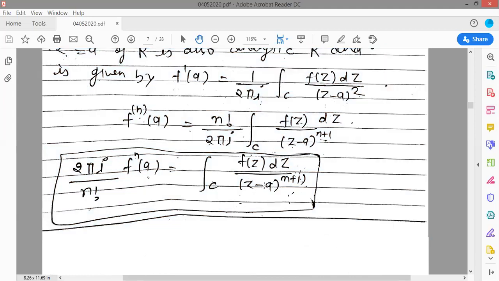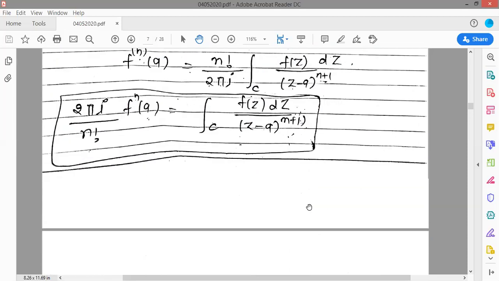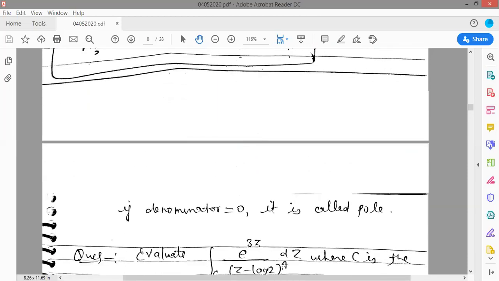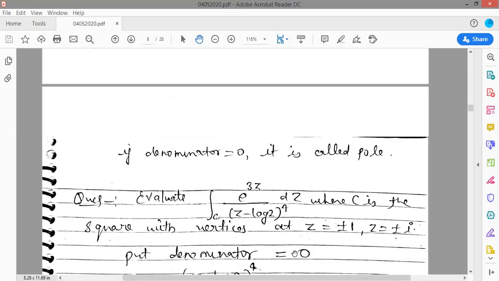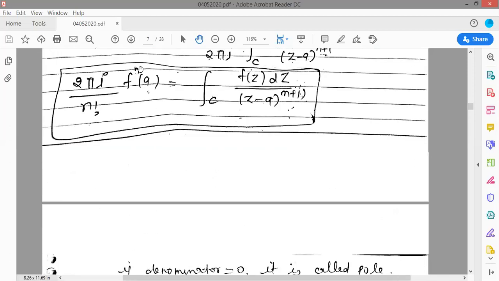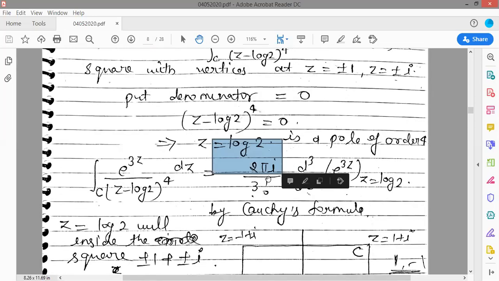So just look at this formula. Here f(z) upon (z minus a) to the power n plus 1, that means (z minus a) to the power 4, in the given question there is a power 4 here. So your derivative form will be the third derivative. If n plus 1 is here, the derivative order is n only. So it is 2 pi i upon 3 factorial, d cube upon dz cube of e to the power 3z, and we will find this derivative at z is equal to log 2.